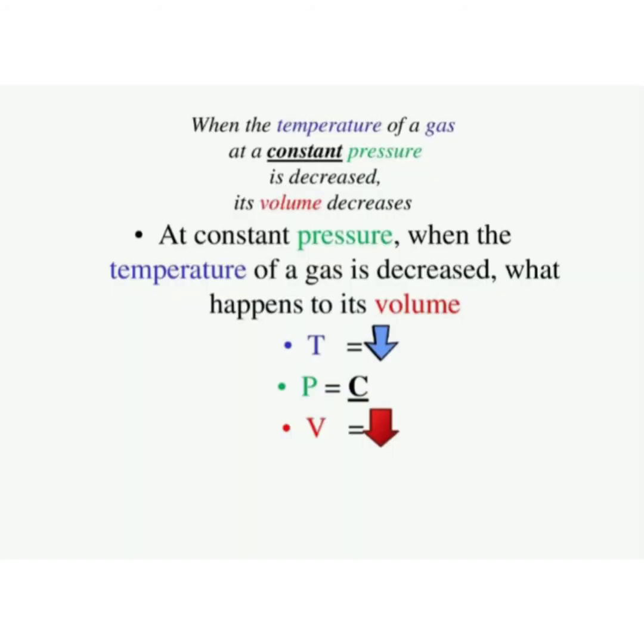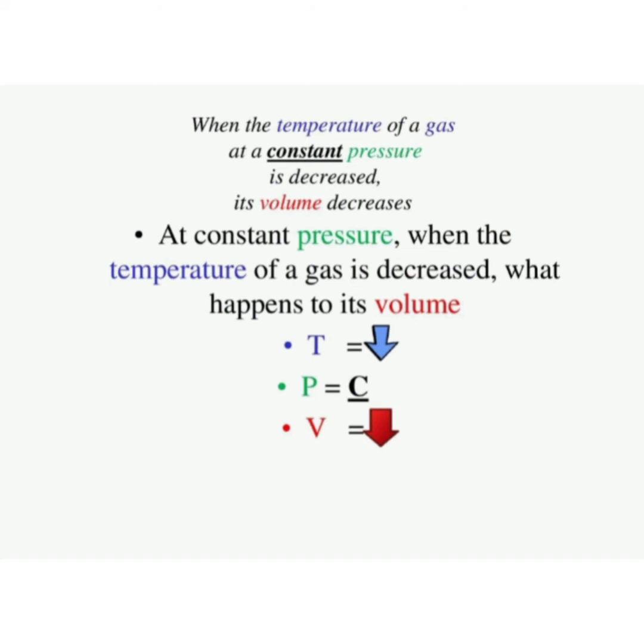Density is directly proportional to pressure and inversely proportional to temperature. When temperature increases with pressure constant, density decreases.